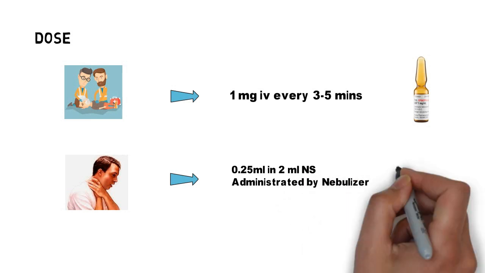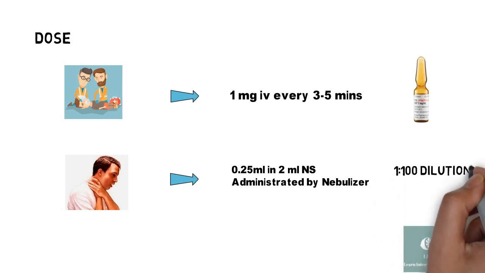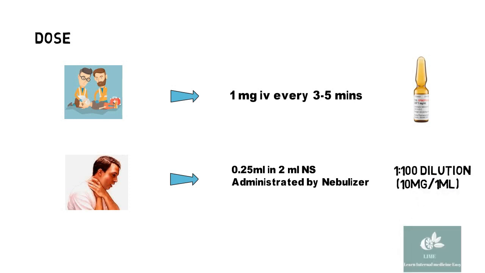The dilution for it is 1:100, that is 10 mg per ml, which is usually not available. In such cases, 0.5 ml of 1:1000 dilution in 1.5 ml of NS can be used.